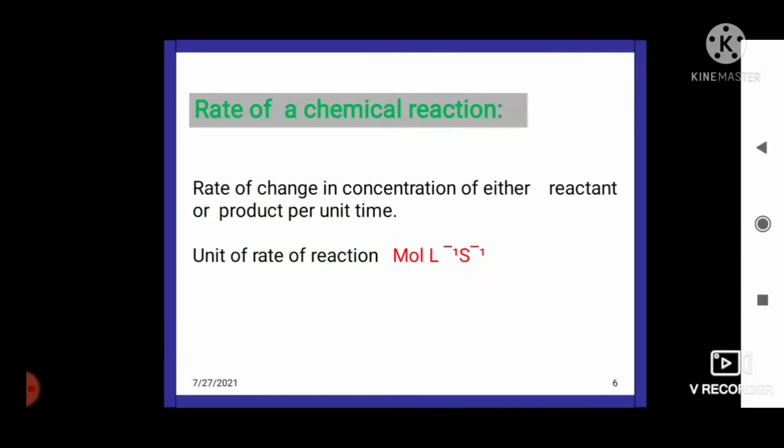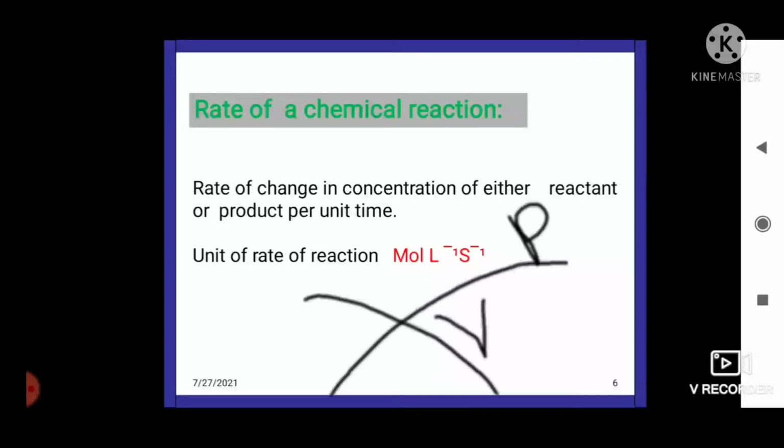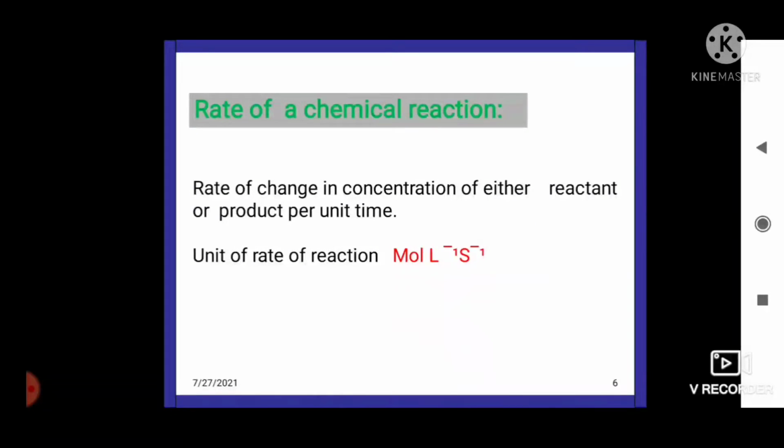What is rate of chemical reaction? As the reaction progresses, the reactant concentration gradually decreases and the product concentration gradually increases. Rate of reaction is the change in concentration of a reactant or product in unit time.